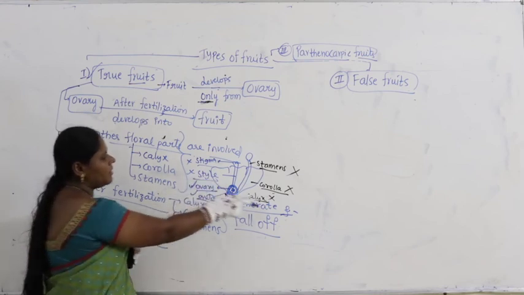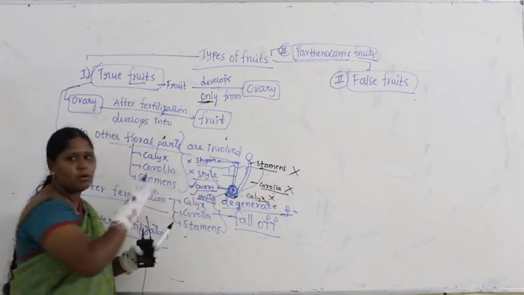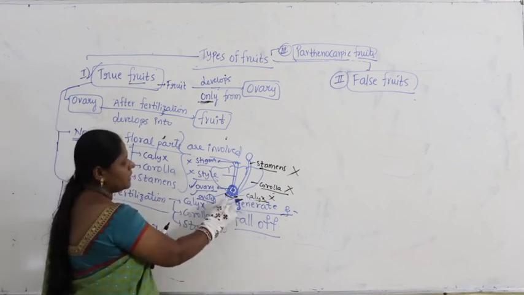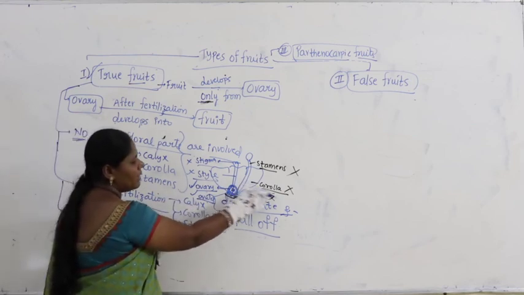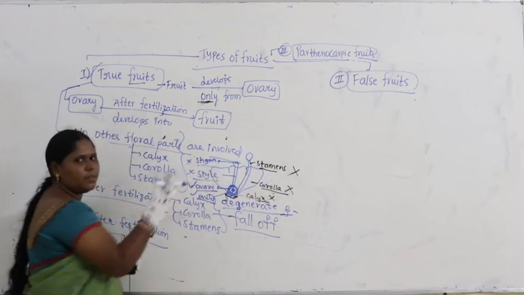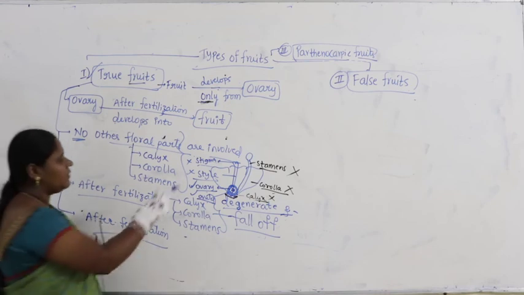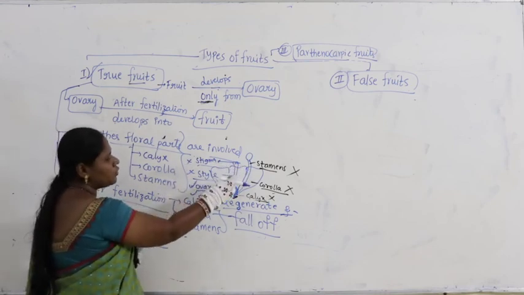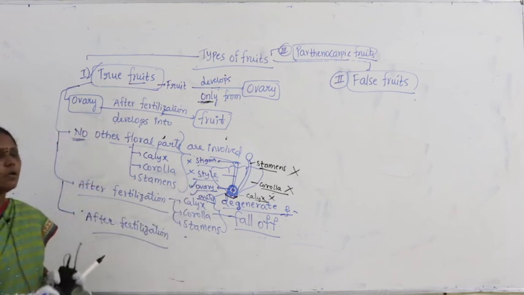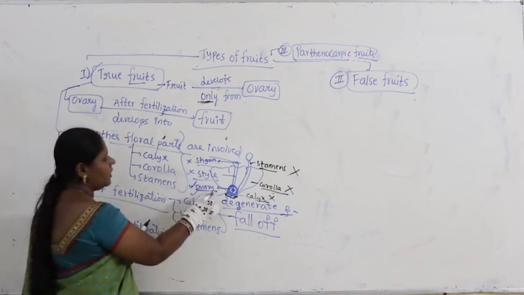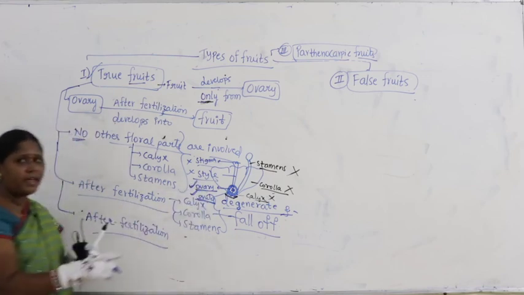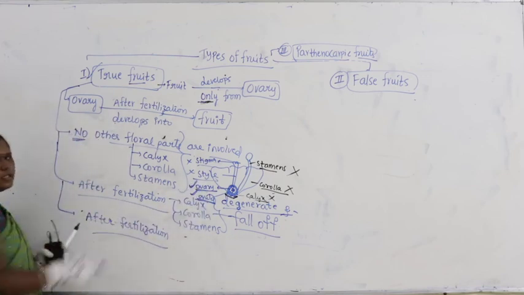See here in the diagram, the rest all I kept wrong marks, meaning all of them will fall off. Calyx will fall off, these are green colored sepals. Petals, corolla will fall off, stamens will fall off. Stigma, the place where pollen grain is received, even that will fall off. A long tubular structure, style also will fall off. Then what you can see? Only the ovary having ovules, only these two are present after fertilization.